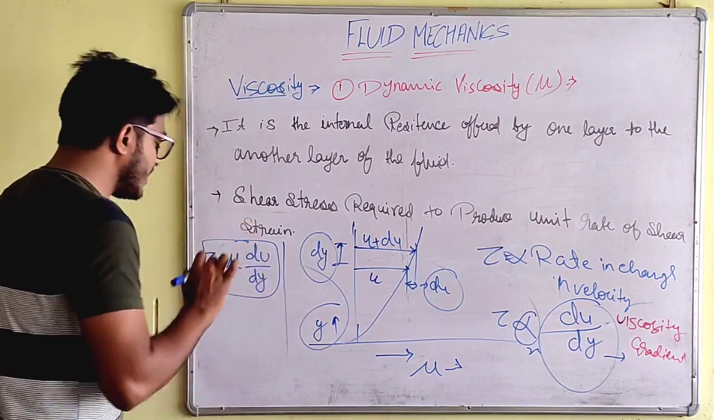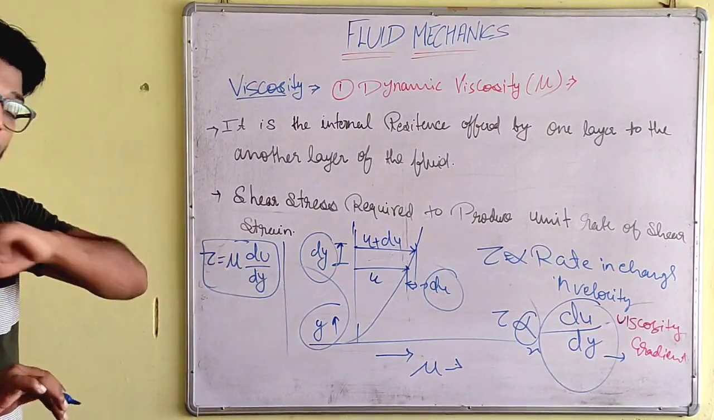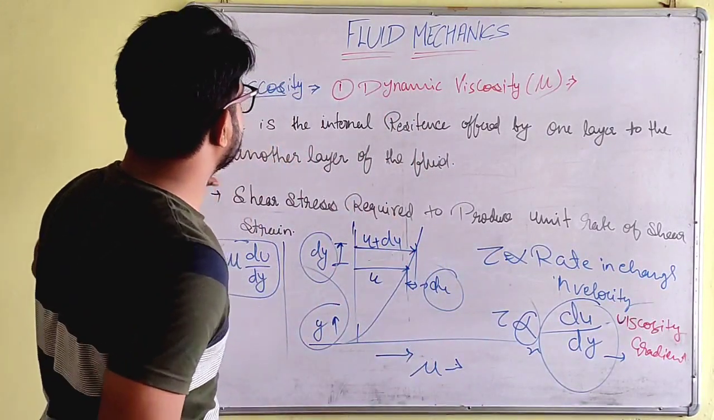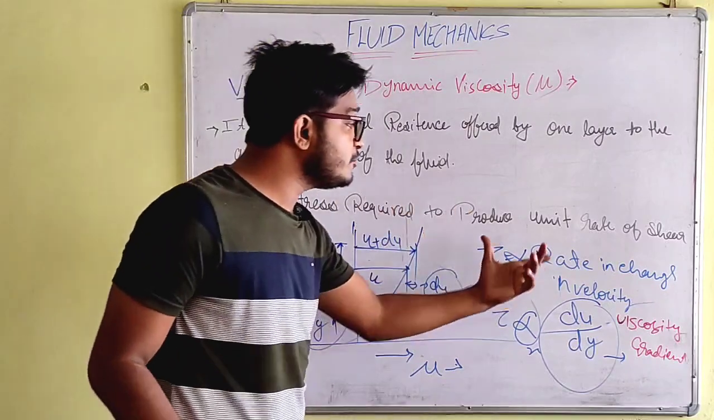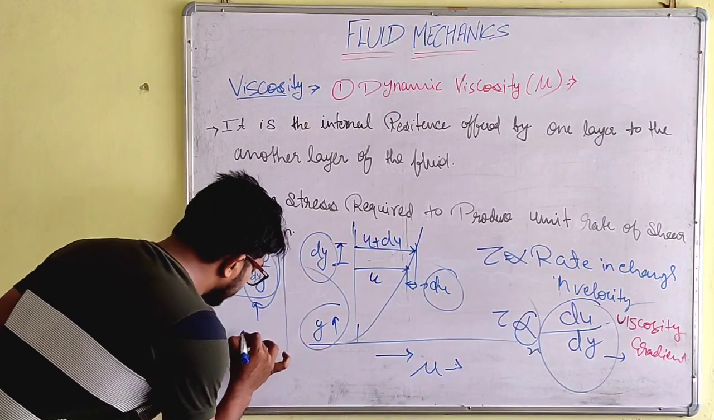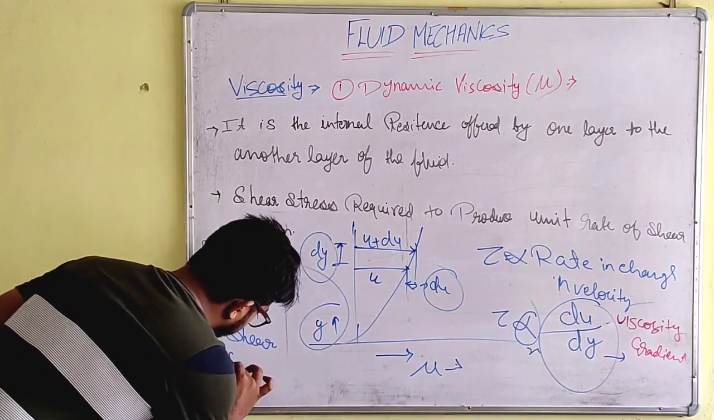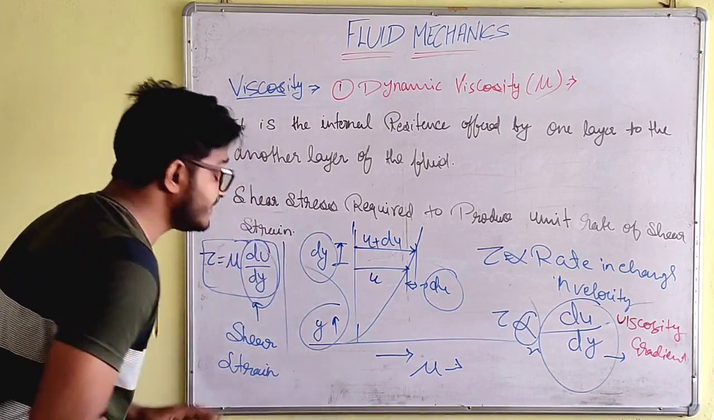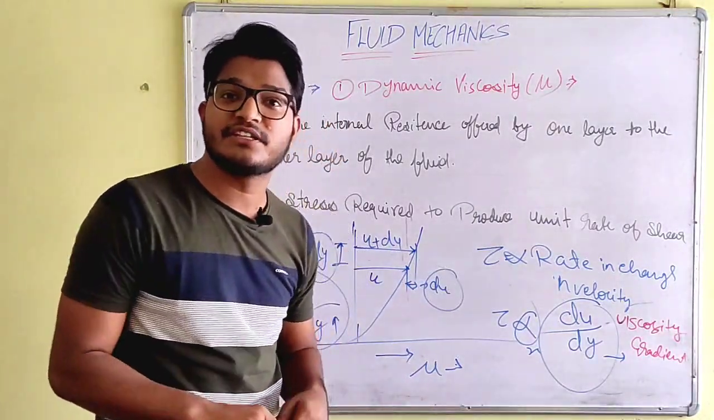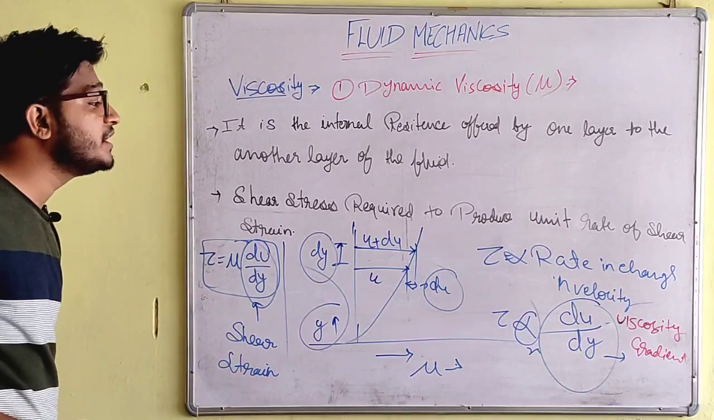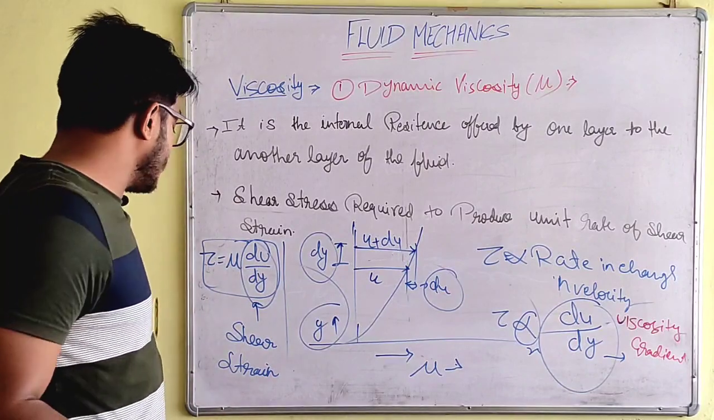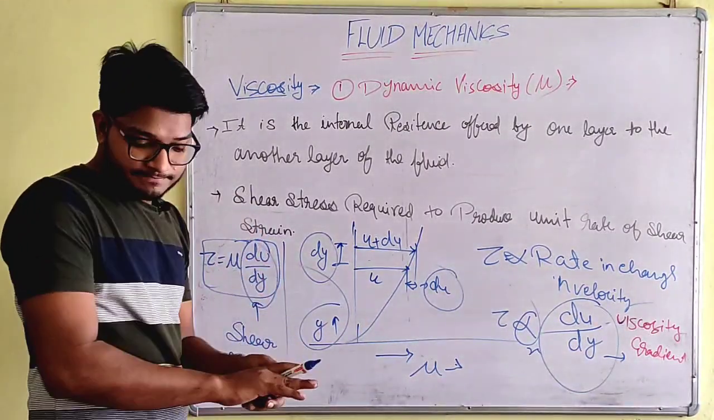Here we get the formula for the viscosity. Tau is equal to mu du upon dy is the formula for the viscosity. Now from here we get the second definition: the shear stress required to produce unit rate of shear strain. We also call it shear strain. This is really the most important thing, because many times in competitive exams this question is asked: what is du upon dy? The option can be viscosity gradient, or the right option can be the shear strain. So please remember this thing.